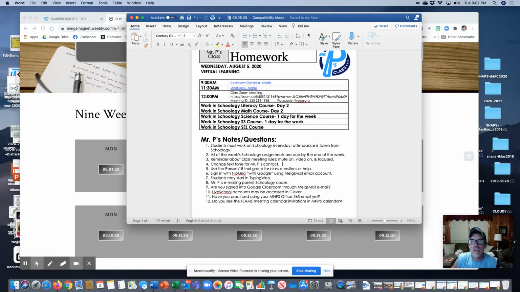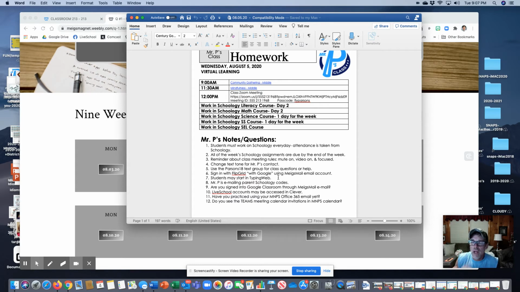Don't forget to change my contact in your phone and your iPad both to the text tone that you know is me. Don't forget, if you're working on a Flipgrid assignment, that you log in with Google using your Megsmail email account. You also can start your typing web.